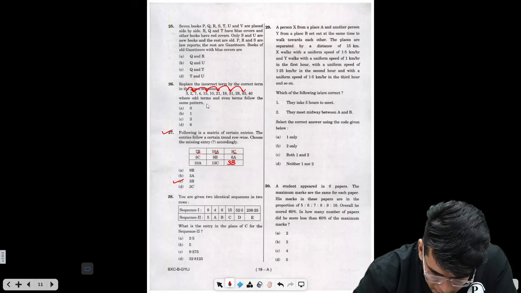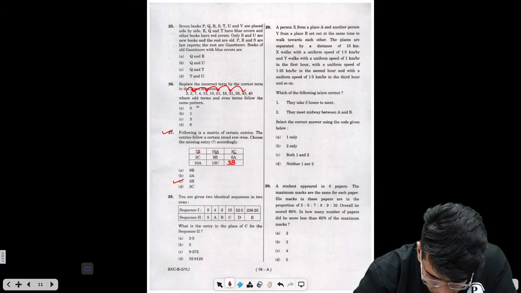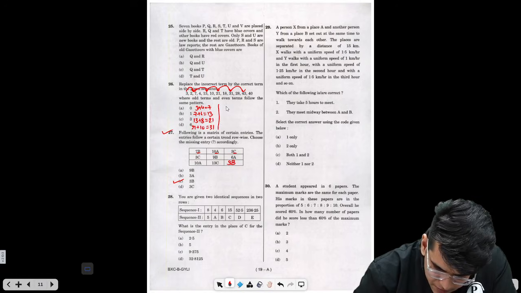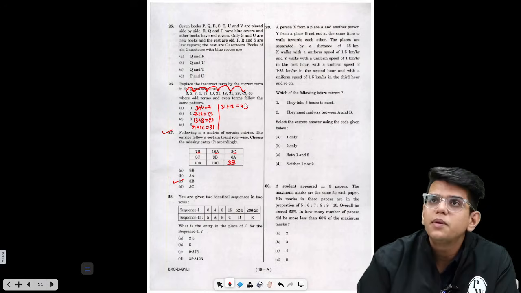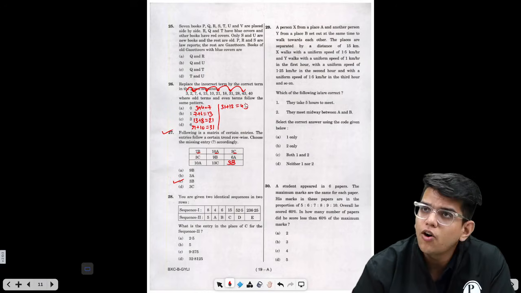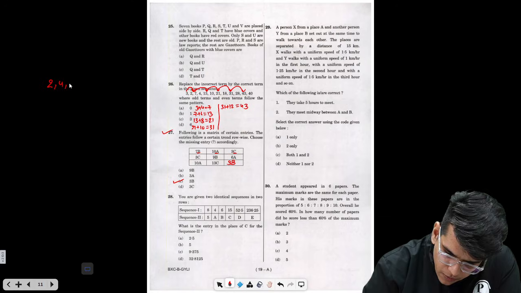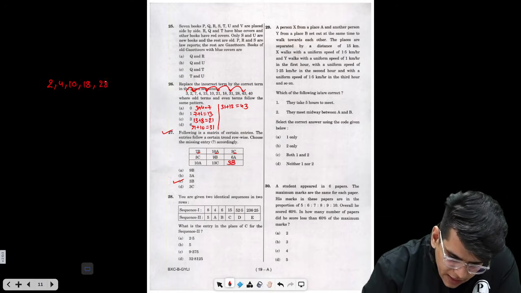So what is the pattern? 3 plus 4 equals 7. 7 plus 6 equals 13. 13 plus 8 equals 21. 21 plus 10 equals 31. And 31 plus 12 equals 43. So a similar pattern should be followed by all the even terms. What are the even terms? 2, 4, 10, 18, 28 and 40.